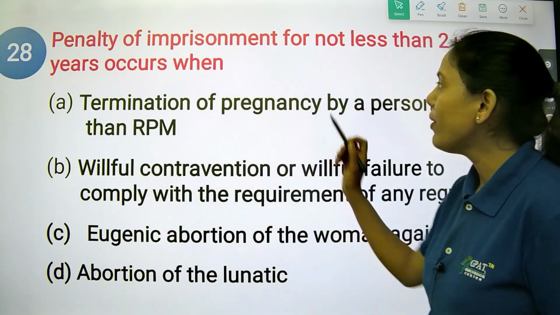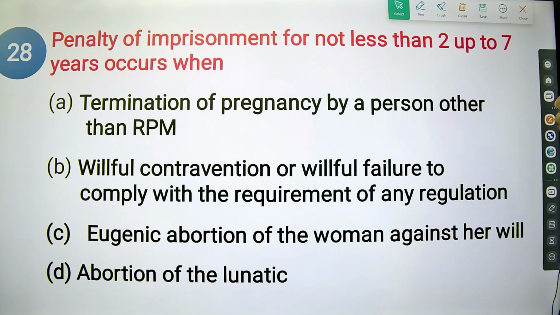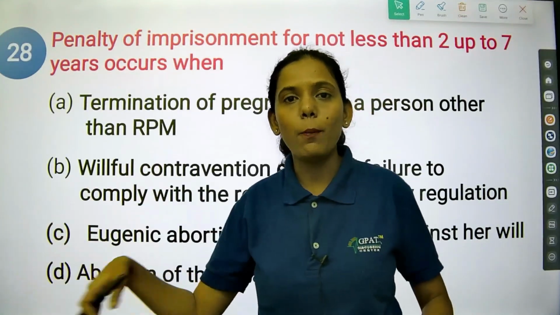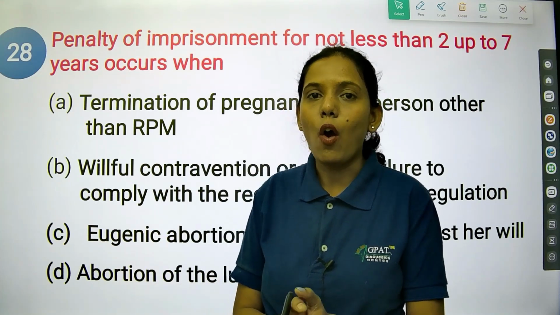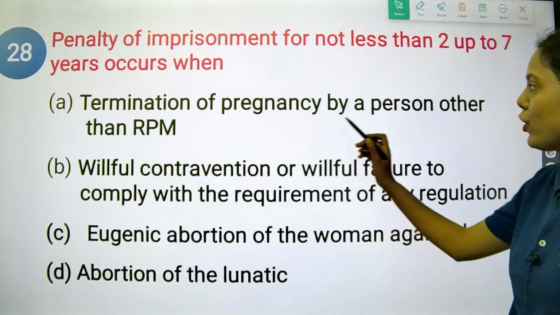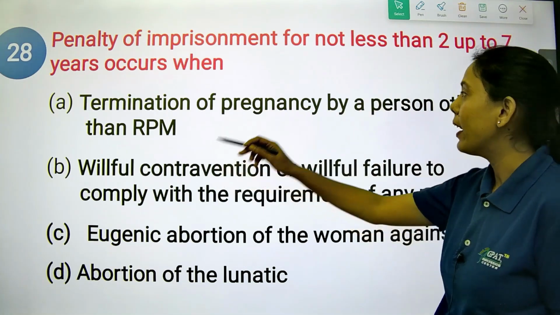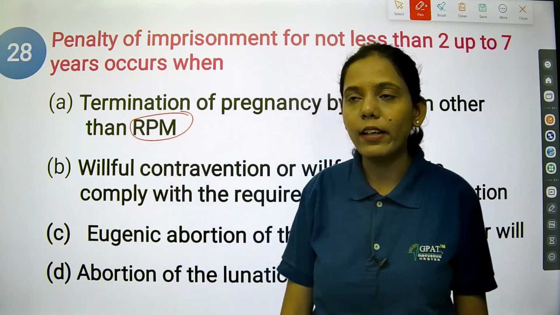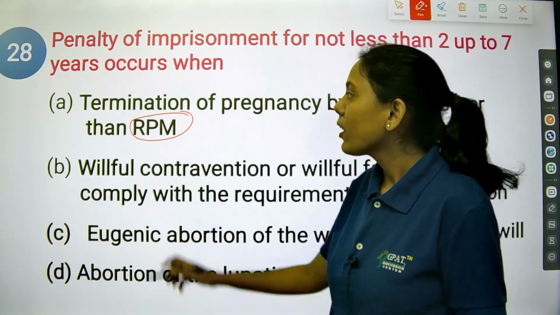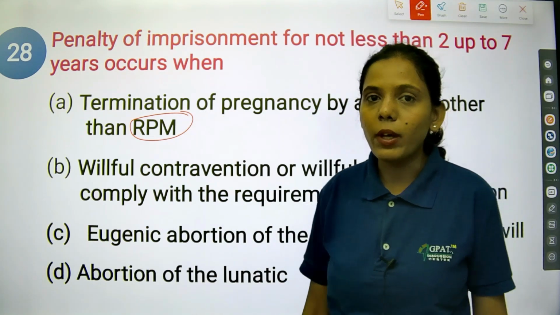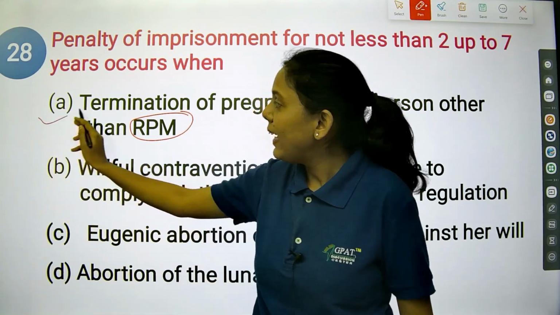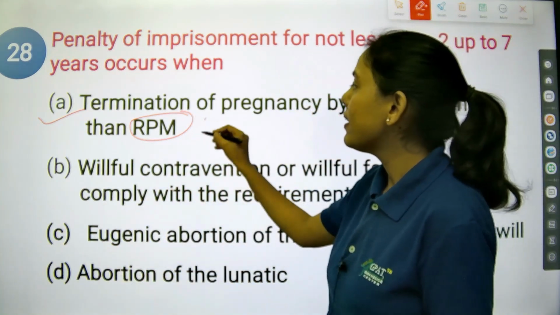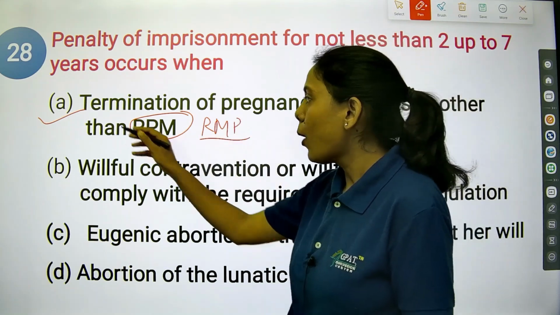Next question is, penalty of imprisonment for not less than 2 up to 7 years occurs when? Not less than 2 years, and it can go up to 7 years. This kind of penalty occurs when? Option A is termination of pregnancy by a person other than RMP. If any person other than RMP, that is nothing but your registered medical practitioner, is doing the termination of the pregnancy, they will have this penalty of not less than 2 years, which can go up to 7 years. So remember, this is RMP, registered medical practitioner. So option A is the right answer.